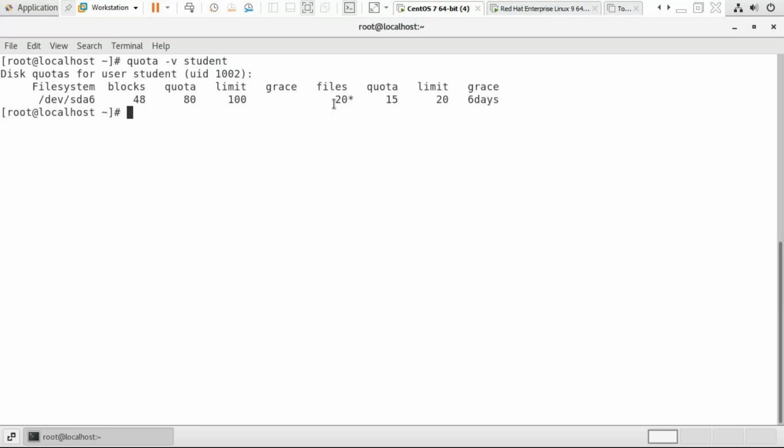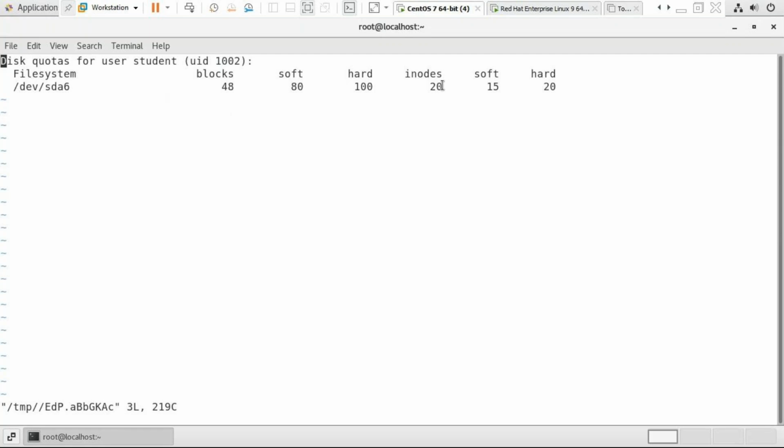You see, number of files 20 with a star, meaning we reached the number of files, but blocks are still left. The user created the files with the touch command, which creates empty files of 0 bytes. I didn't use any blocks. I reached the number of files, but not the number of blocks. So run the command edquota and increase the number of inodes, the hard limit.